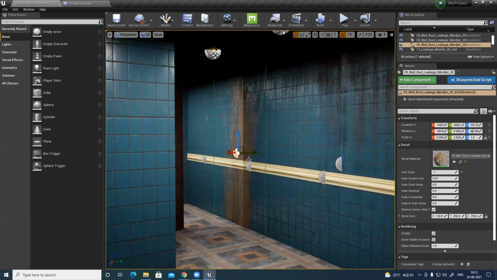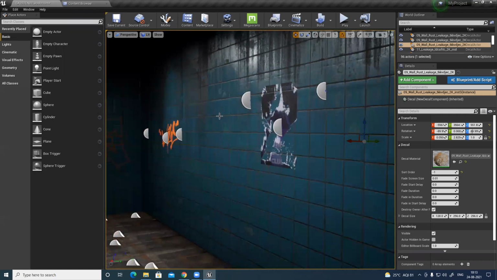I can place a lot of posters, dirt, and make it dirty. All those things I can do very easily with the help of optical maps. If I want to add some overgrown foliage, I can do that as well.